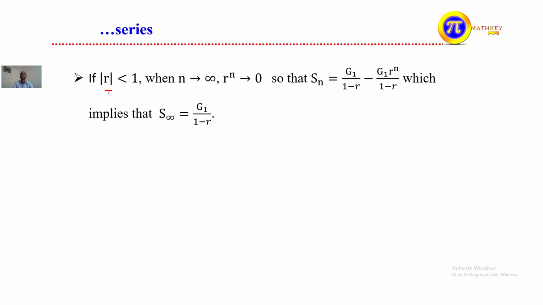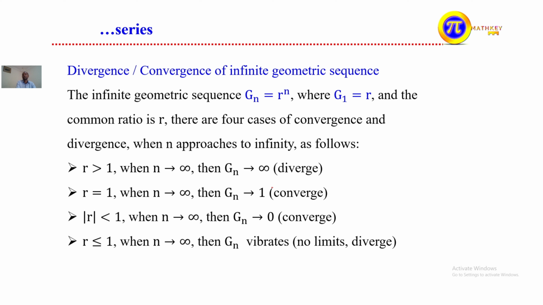If the absolute value of the common ratio r is less than 1, in that case the sum as n approaches positive infinity exists. That means |r| < 1, which implies -1 < r < 1; r must be between these values. So if the common ratio is between -1 and 1, the sum of the infinite series is a1 over 1 minus r. But if r equals 1, it may diverge. If the common ratio is greater than 1, it diverges, and likewise if it is less than -1, it diverges.